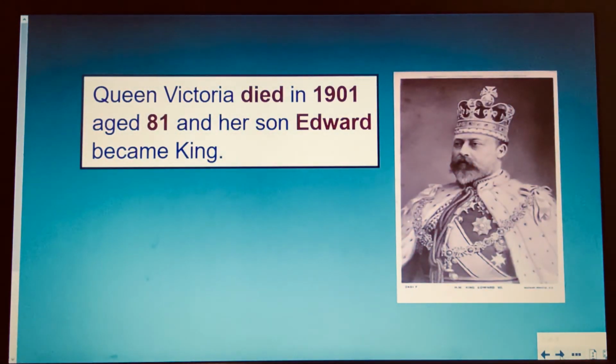Now, when Queen Victoria died in 1901, she was 81 years old, and her son, Edward, became king then. So the Victorian era is when Queen Victoria was queen. So all the time that she ruled, that was the Victorian age. And when her son Edward became king, it became the Edwardian age. So the Edwardian age is named after King Edward.